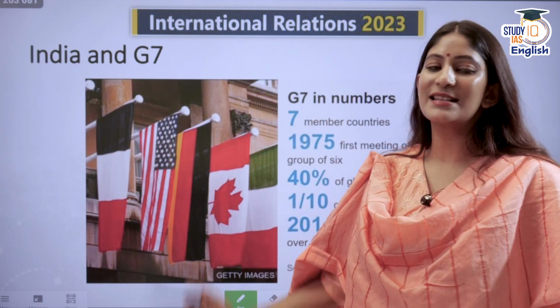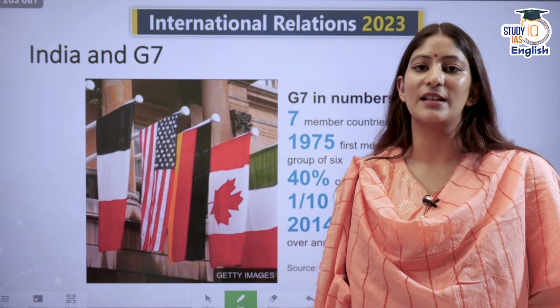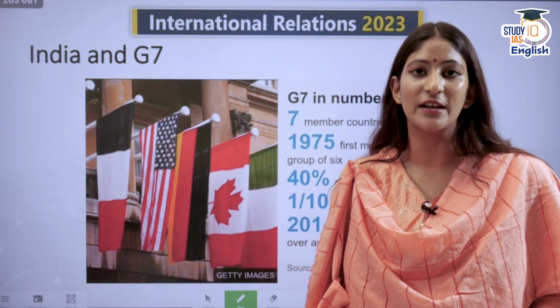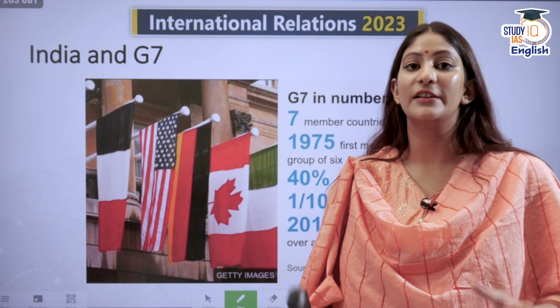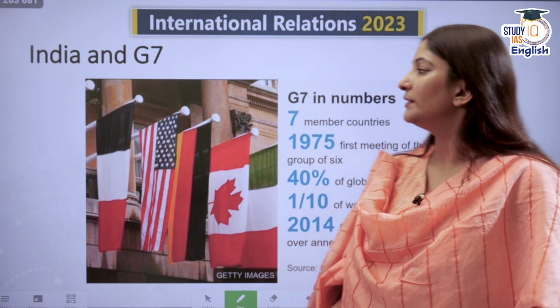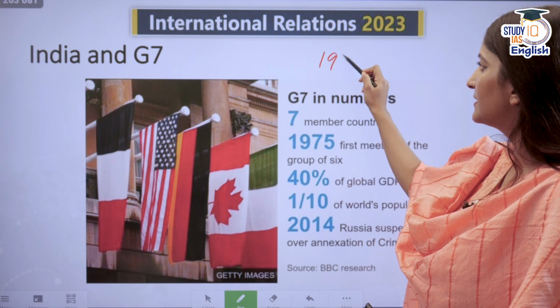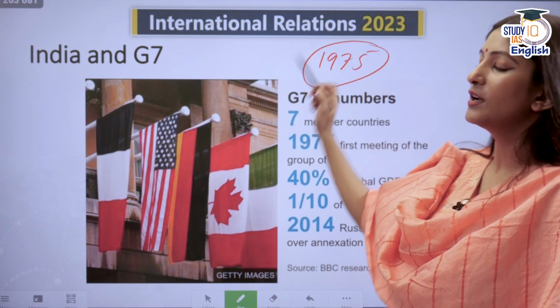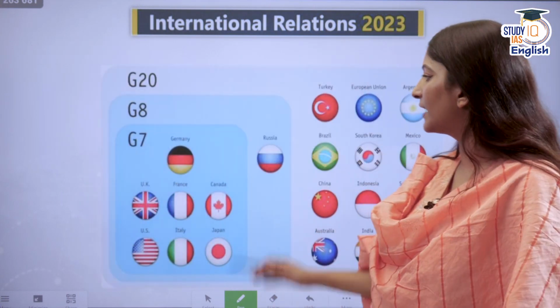Moving on. Next is India and the G7. What is the G7? G7 is a group of seven economies that are developed, strong, and growing in nature. It was born in 1975. Earlier, Russia was also a part of it, and that was called the G8.